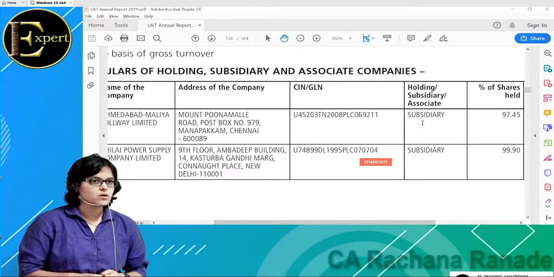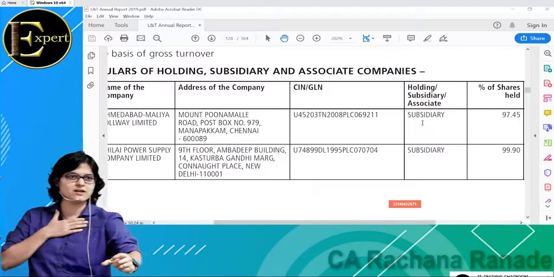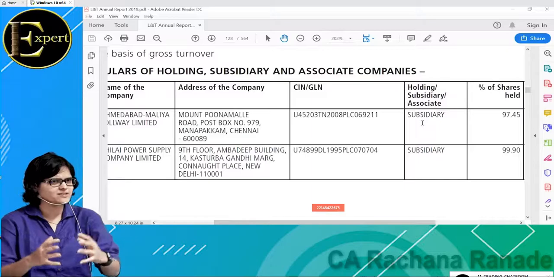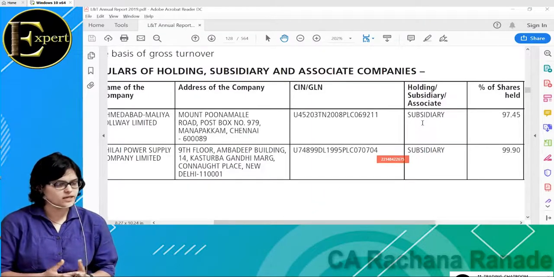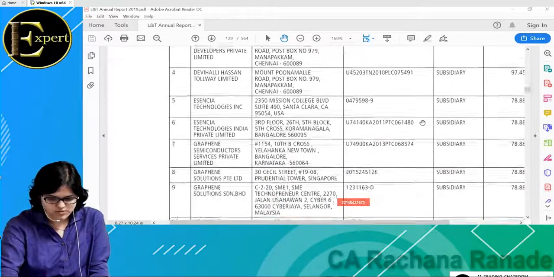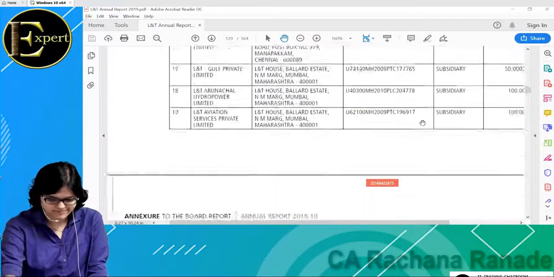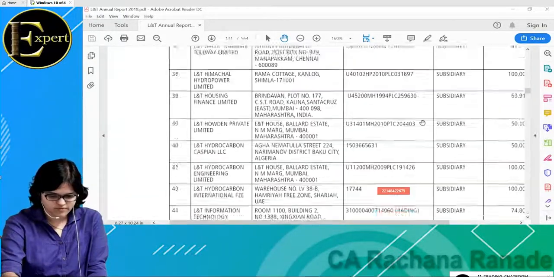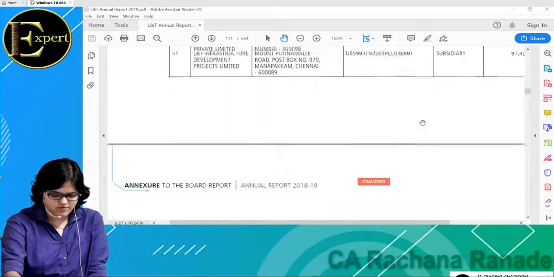Now where does this list go? Let us understand. 1, 2, 3... it's continuing. 19, 30, 35, 40, 50, 60, 70, 80. Okay, now the shareholding pattern, it's still a subsidiary.